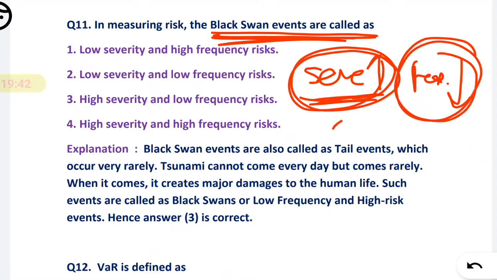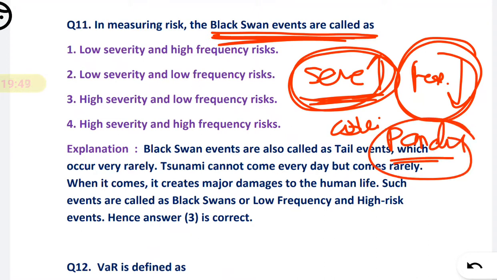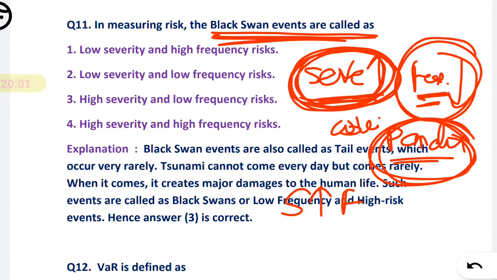For example, COVID-19, or we can just say pandemic. Pandemics are very frequent, right? But see, it creates a very huge impact. Its severity is very high, seriousness is very high. So when severity is high but the frequency of occurrence of that event is low, that event is called a black swan.